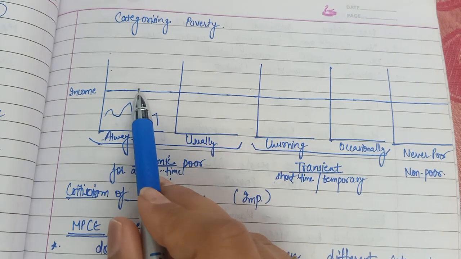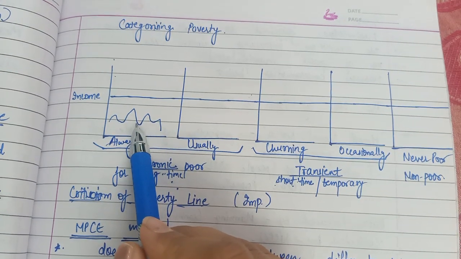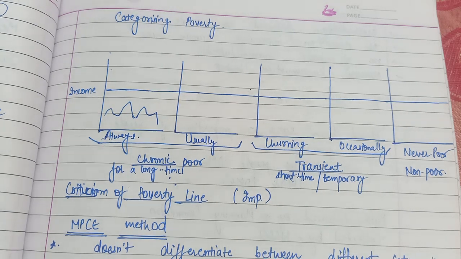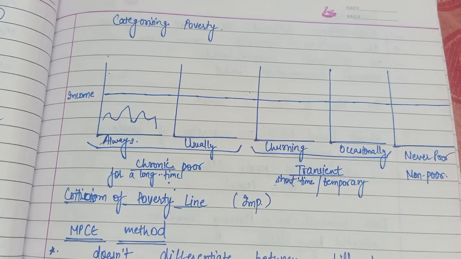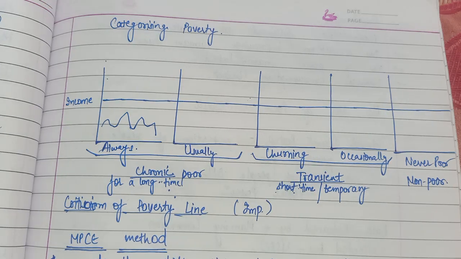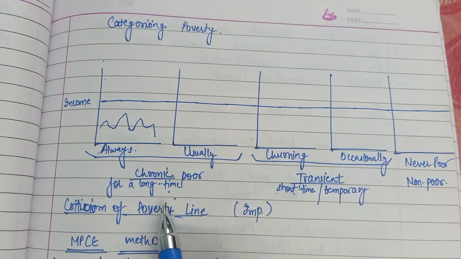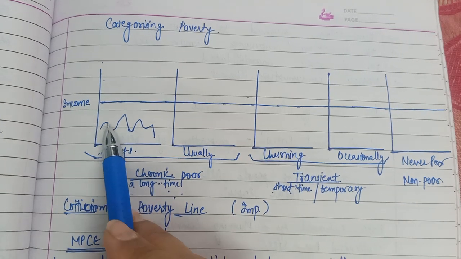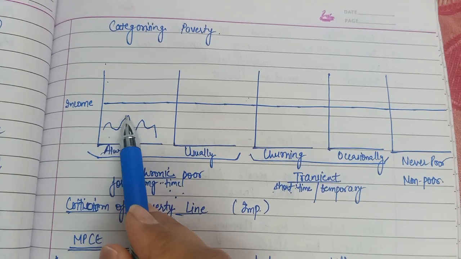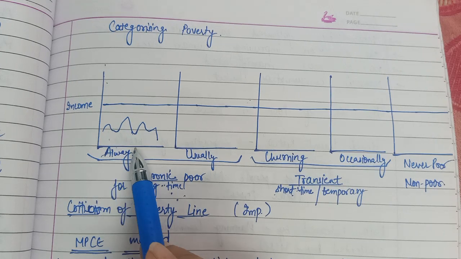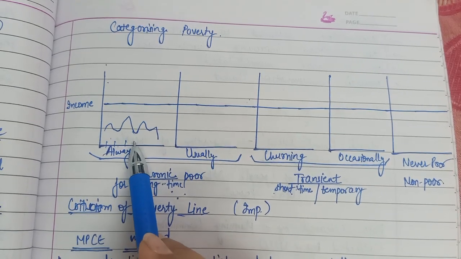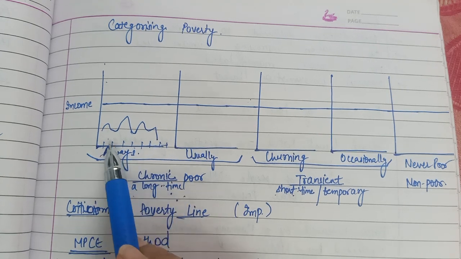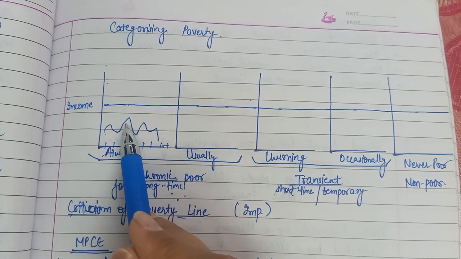Anybody who is earning below this is poor, and whenever they are above this, they will be called non-poor. So chronic poor means that for a long time they are poor. Either they are always poor, meaning this is the chart for their income level, and on the x-axis let us suppose we have time. These are different months of the year. So in all the months of the year, their income is always below this poverty line.